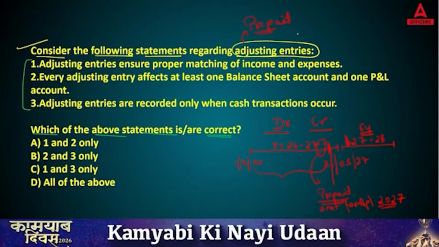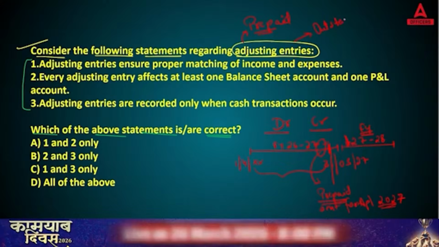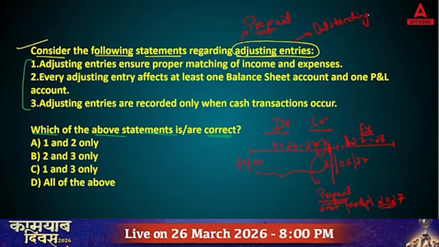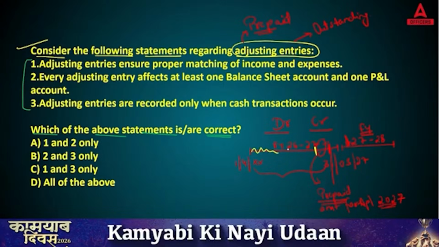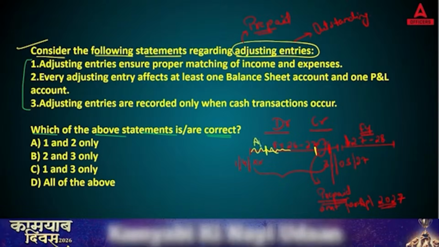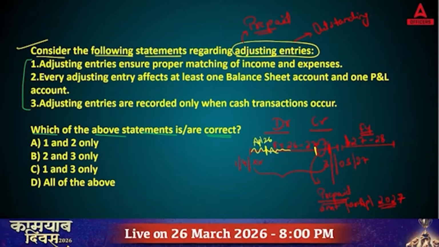The second type of adjusting entries is outstanding. What does outstanding mean? You are working during this financial year. Every month when you work, suppose you work in April 26, you will get your salary on 2nd May.